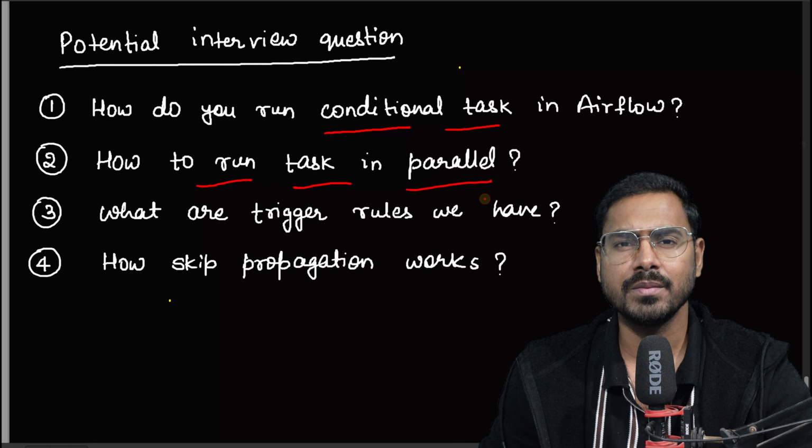I'll give the task name as task, and here I'm using the branch Python operator, which is again nothing but a Python operator, a special Python operator I would say. This is a Python operator and this is a branch. So this is a special Python operator which does branching.